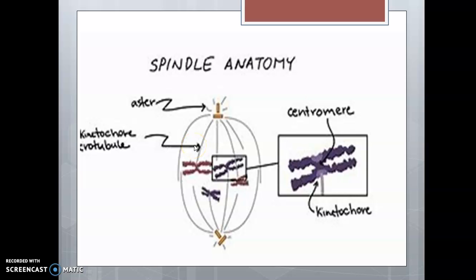The aster is an array of microtubules that radiates out from the centrosome towards the cell edge. The diagram also indicates the centromere region of a chromosome, the narrow waist where the two sister chromatids are mostly connected, and the kinetochore is a pad of proteins found at the centromere. Here is the centromere.